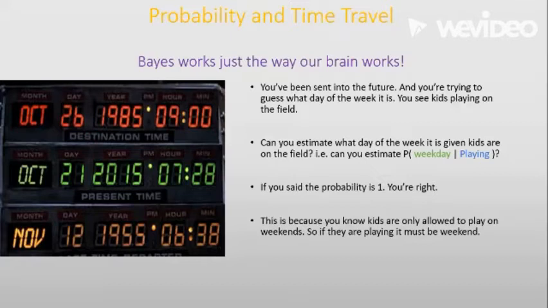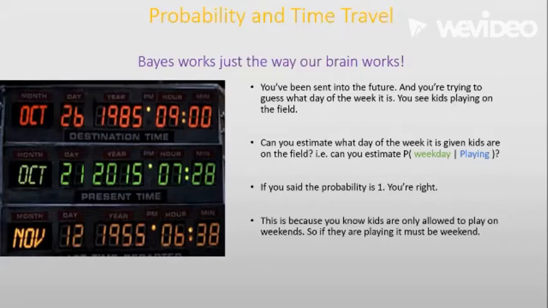That probability will be 0 or near 0, because kids are not allowed to play on weekdays at all. And can you estimate the probability of it being a weekend if kids are playing? That probability is 1. If you guessed 1, you're right, because kids are only allowed to play on weekends.